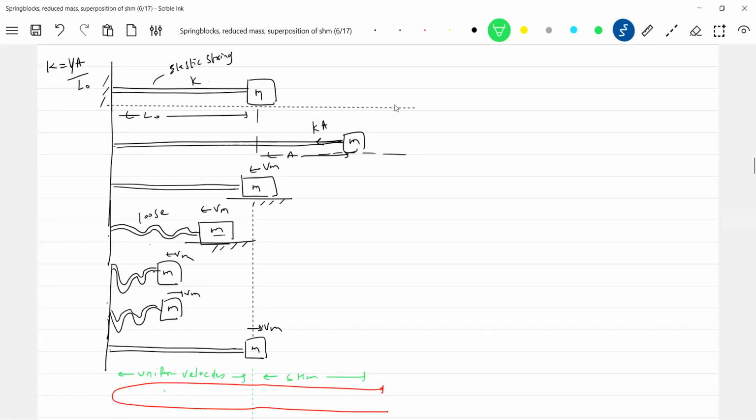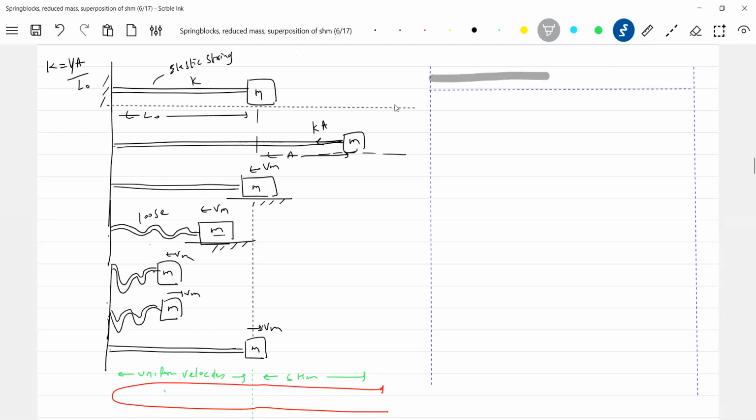I'm telling you this: you have to be alert. Nothing big, so you can manage all these questions. You should be extra alert in the conditions given. Okay, let me take an elastic string, and I do have a block, and this is a spring. Elastic cord and elastic string, both are the same. This is a spring. In this case, what happens to the time period of oscillation? You have to be careful.